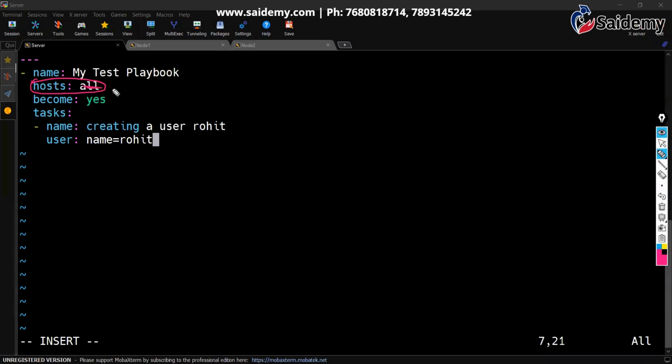In place of all, you can give webservers, or webserver0, webserver1, like that. That means this playbook will be executed in all nodes.